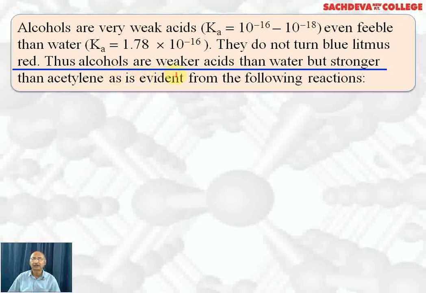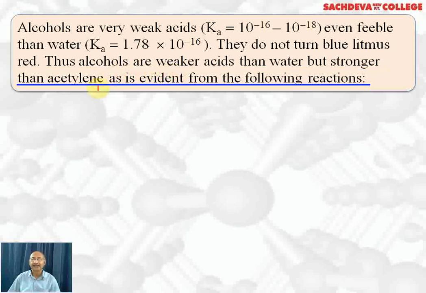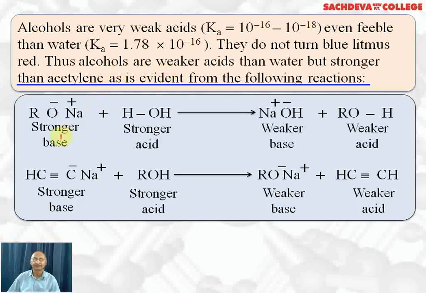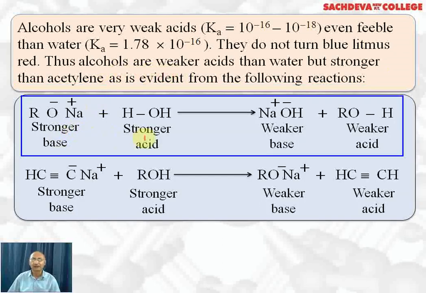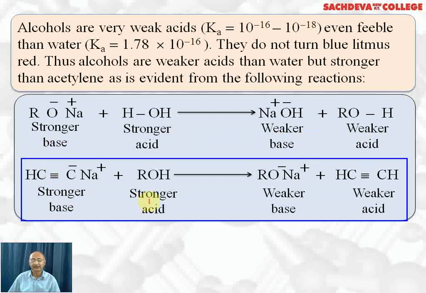So alcohols are weakly acidic than water but stronger than acetylene, as is evident from the following reaction. Here we are taking sodium alkoxide, which is a stronger base, and it reacts with water. It results in the formation of NaOH, which is a weaker base, and a weaker acid is formed. NaOH is a weaker base than RONa. This is a stronger base, ROH is a stronger acid. Here we get weaker base, RONa, and weaker acid, acetylene, is formed.